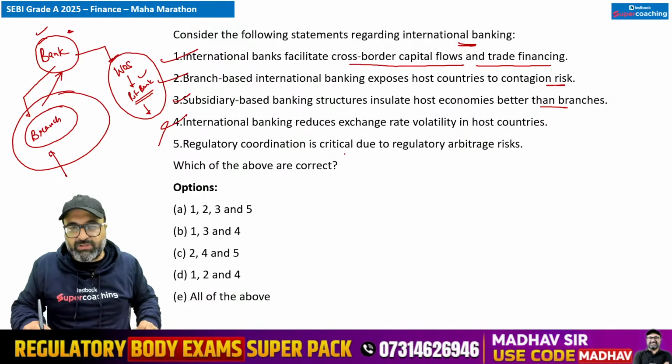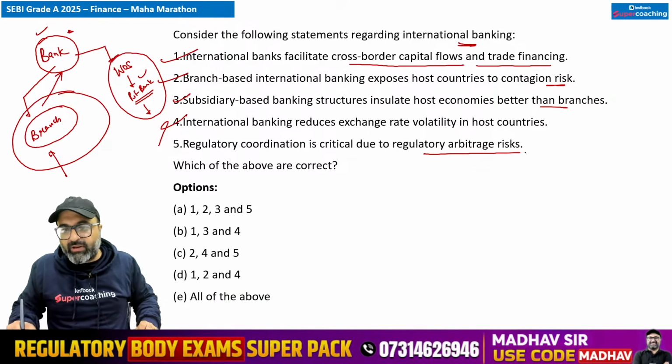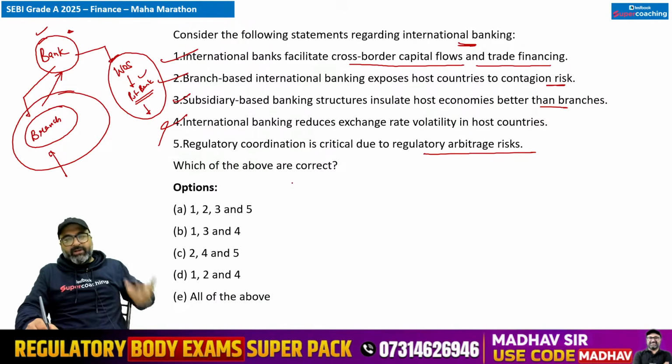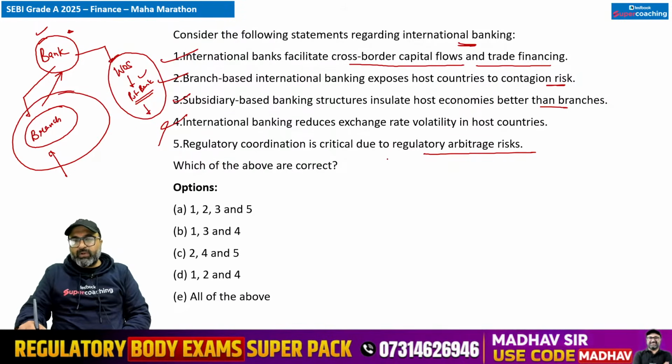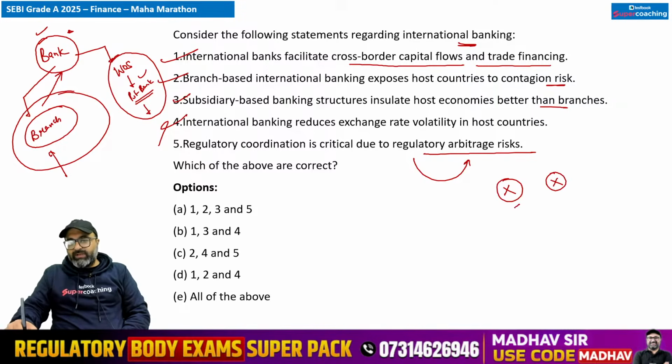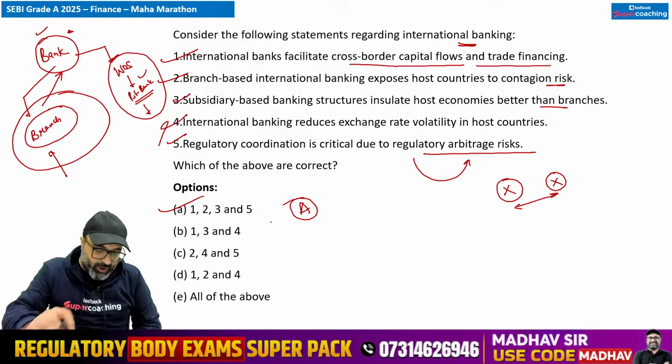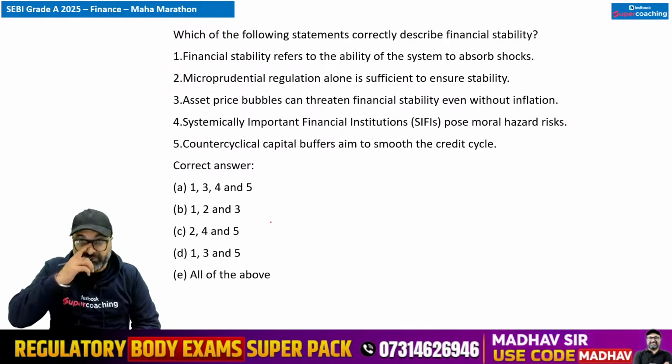Regulatory coordination is critical due to regulatory arbitrage risk. रेगुलेटरी कोऑर्डिनेशन जो है वो क्रिटिकल है क्योंकि आर्बिट्रेज रिस्क है, regulatory arbitrage risk है, which means there is a difference between regulations in US and regulations in India. तो जिसकी वजह से वो ही difference जो है that can create a risk scenario. That is correct. So answer to this particular question will be A option. Moving on to the next one.